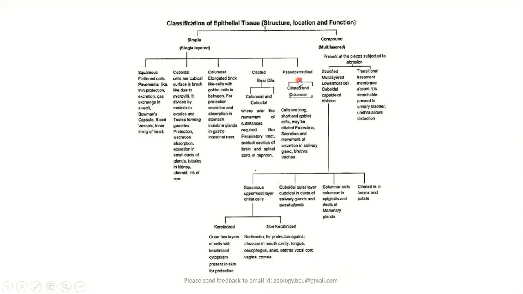Again, pseudostratified epithelium is the epithelium where, though there is a single layer of epithelial cells, they will be arranged in an irregular manner, giving the appearance of a two-layered or multi-layered structure. That's why it is called a pseudostratified epithelium.